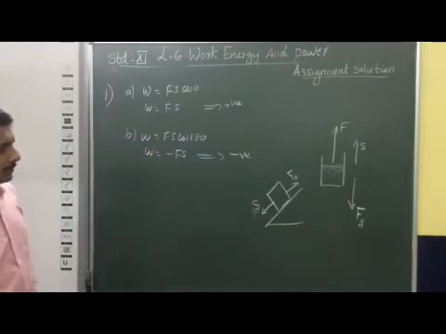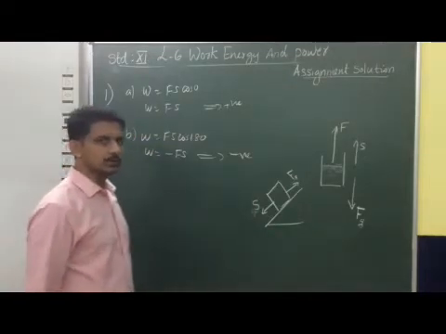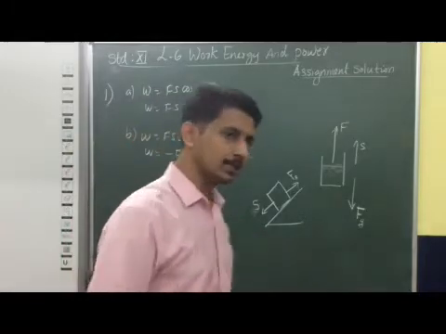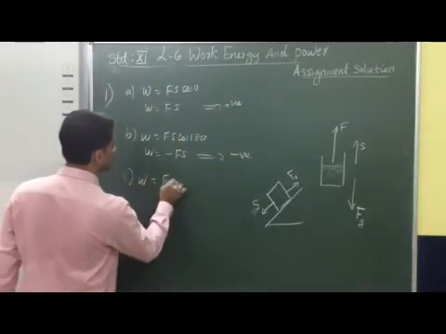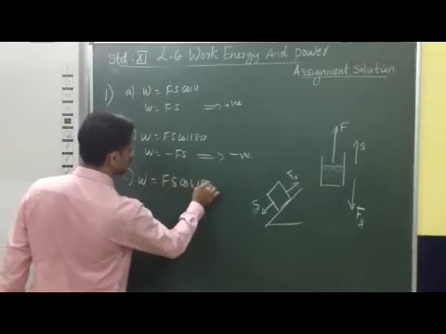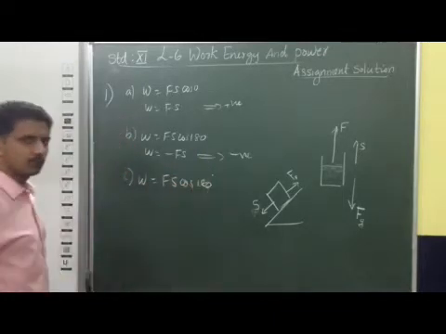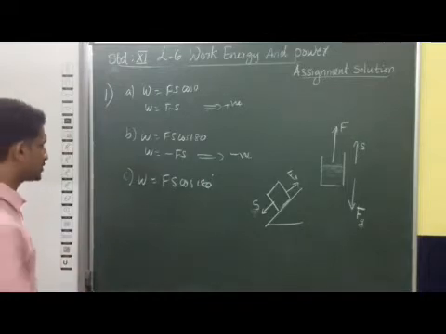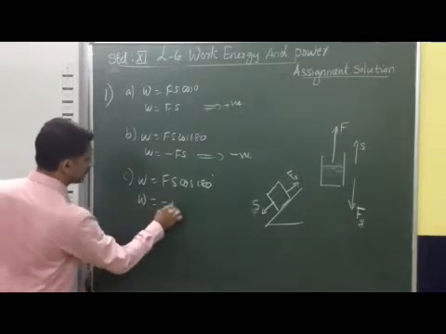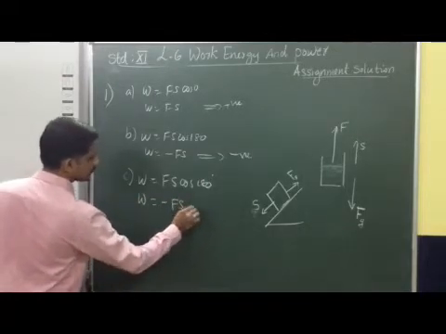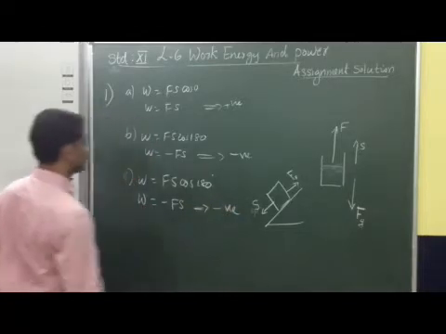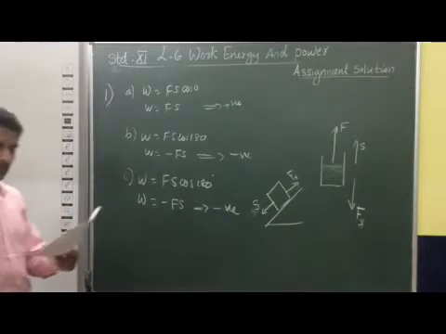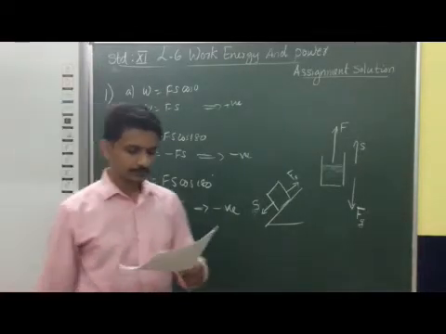So in this case when a body is sliding down, we can observe that the force and the displacement are in the opposite direction. So work done is Fs cos 180 in this case also, because the force and the displacement are in the opposite direction. So work done is the negative of Fs. So ultimately work done is negative. In this case also we can see that the work done is negative.